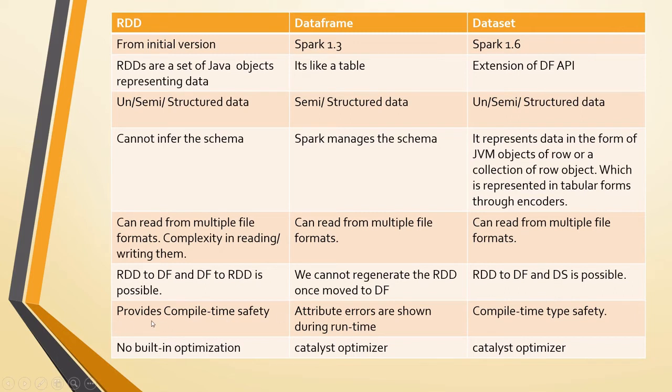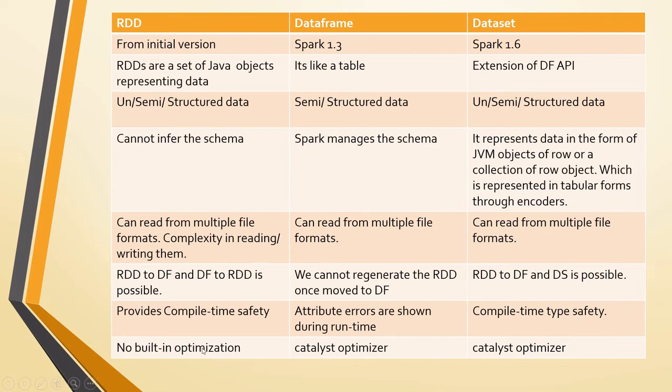And the next one is compile time safety. Compile time safety means it will give compile time errors and not runtime errors. Some errors will be given only during the runtime, but in the compile time it provides some errors. And the next one is attribute errors, which are shown during the runtime. As I said, if any table name or column names are wrong, that will be shown during the runtime only. But in the data set, even the attribute errors will be shown in the compile time itself.